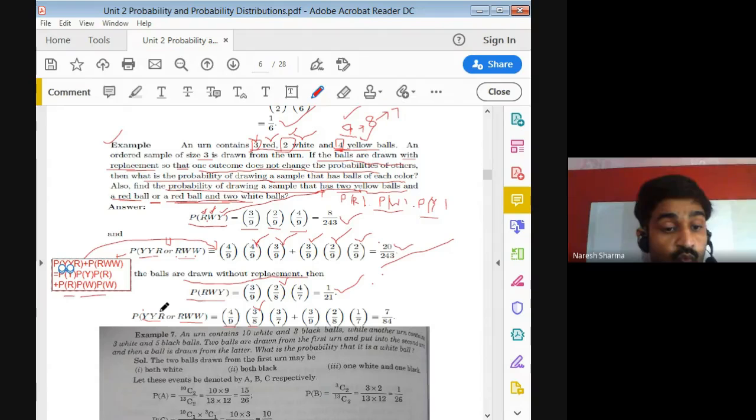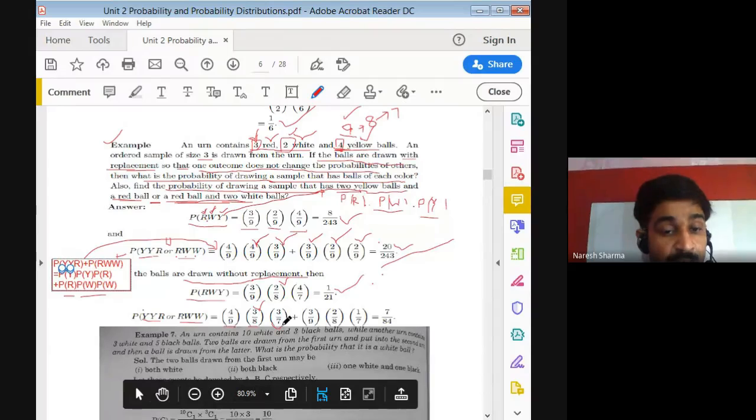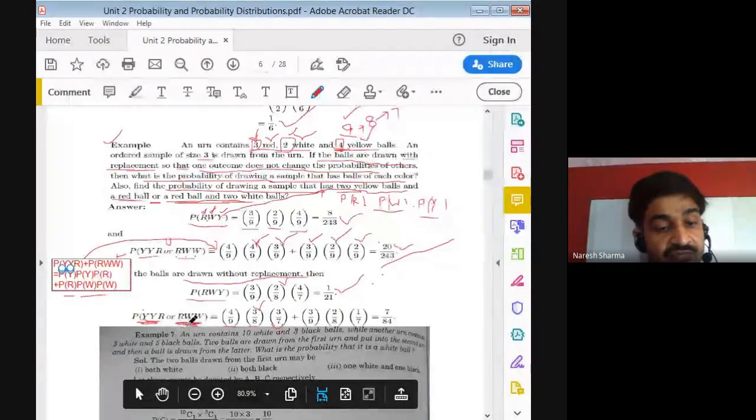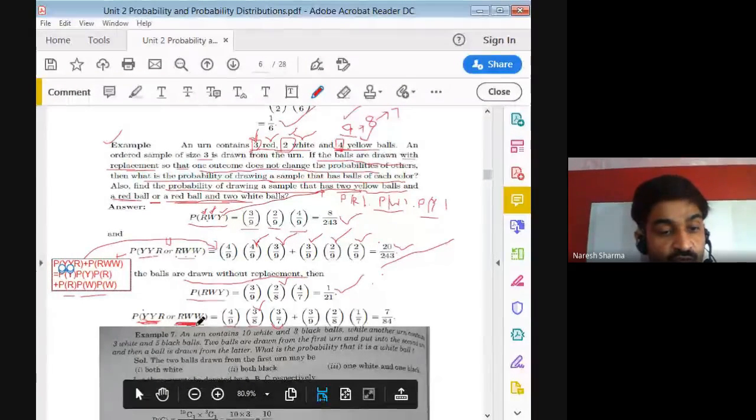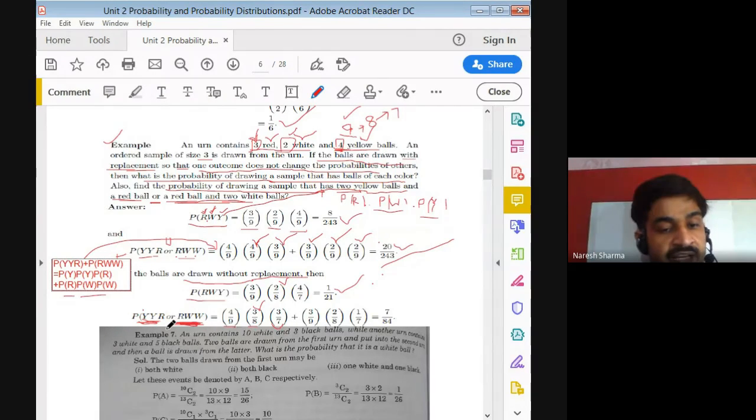Now the red ball. For the red ball we have 3 total balls. Now we have 7 plus. Maybe this occurs or maybe this occurs. Now at this position again we have 9 balls. These two are separate cases, because "or" is there, that means only one of them can occur at a time.